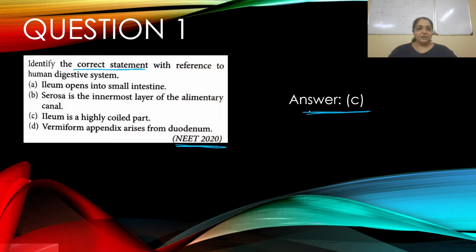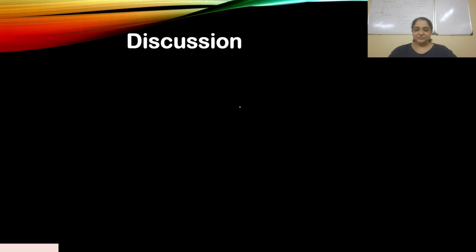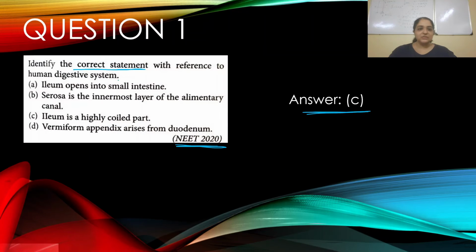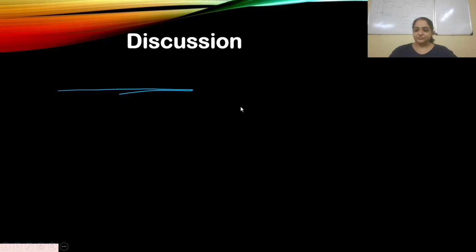Now I will not explain all of this now, why the answer is C. We'll go on to the discussion. So ileum opens into the large intestine. The first statement over here was ileum opens into small intestine, which is incorrect. It opens into the large intestine.